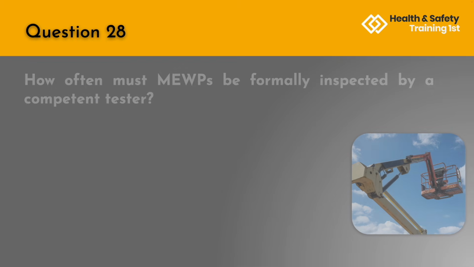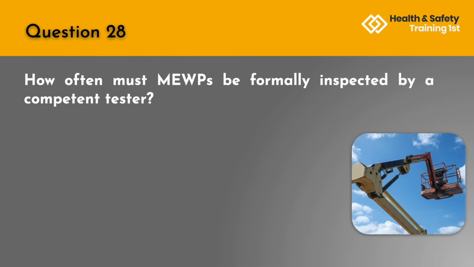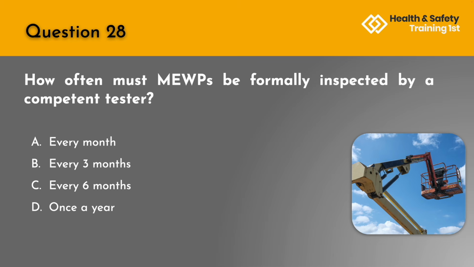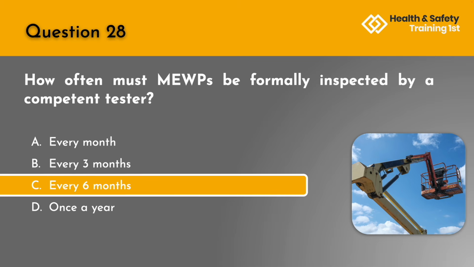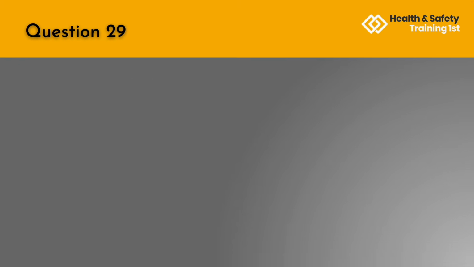Question 28. How often must mobile elevated working platforms be formally inspected by a competent tester? A. Every month. B. Every 3 months. C. Every 6 months. Or D. Once a year. The correct answer is C. Every 6 months.